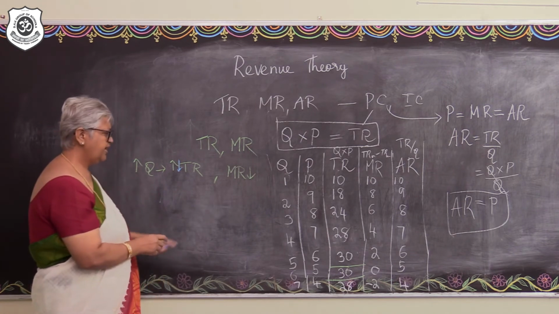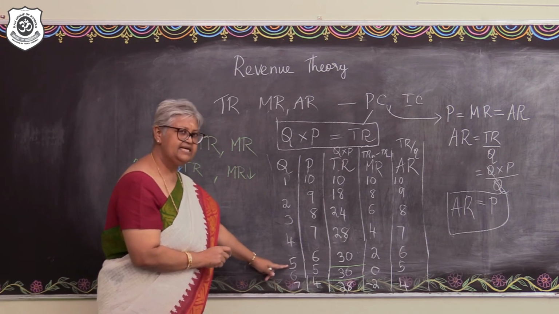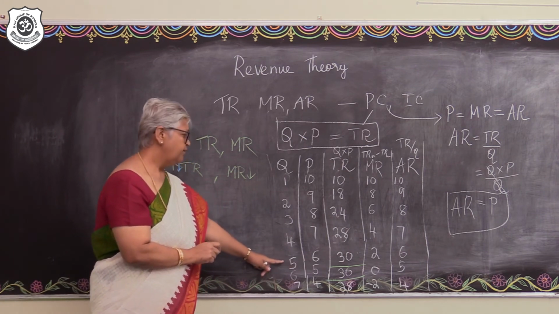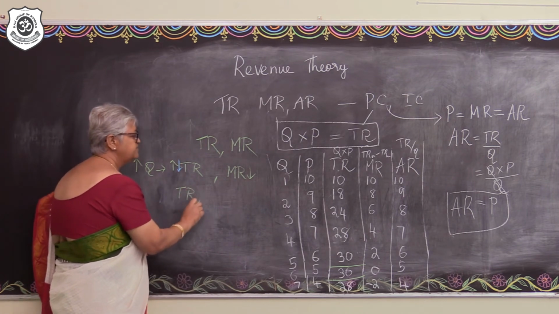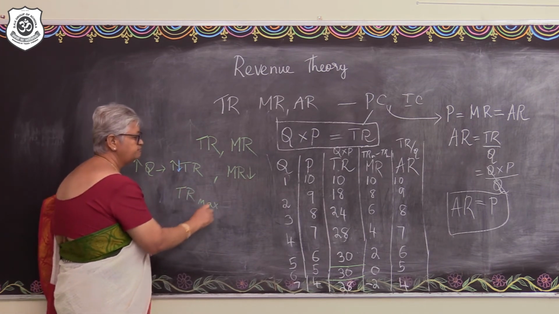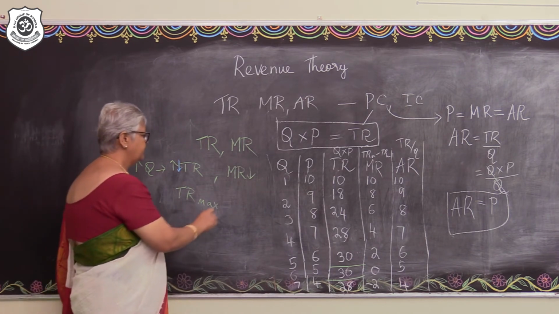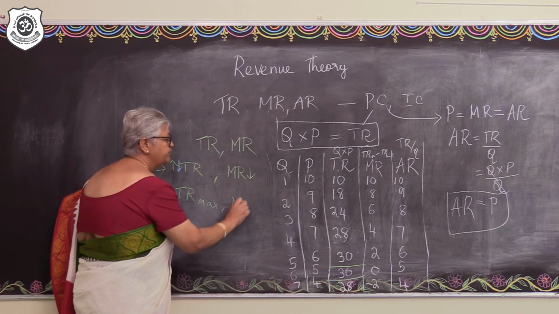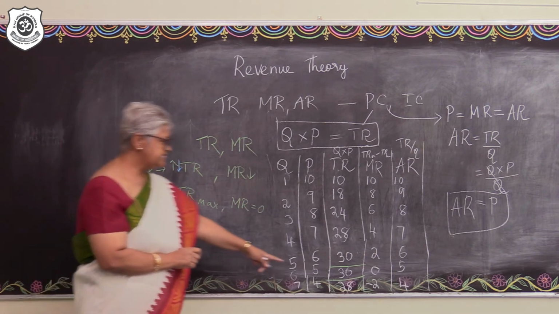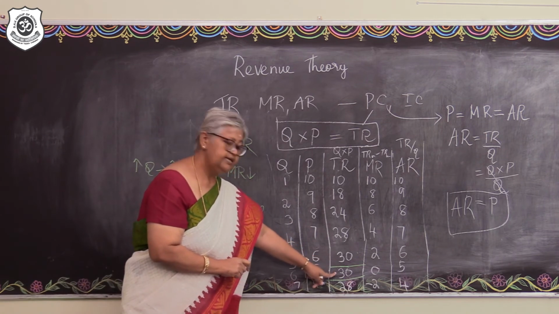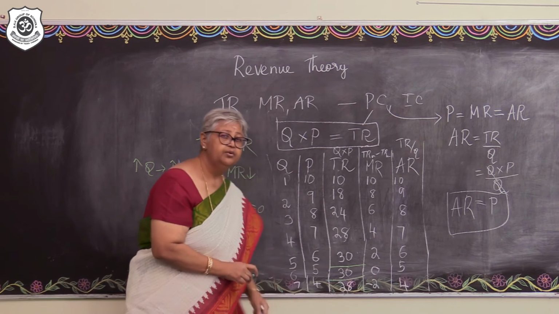Alright. Then there comes a level of sale, a particular unit of sale, wherein the total revenue becomes maximum. When the total revenue becomes maximum, the marginal revenue is equal to 0. Look at this. 30. Here again it becomes 30 and the marginal revenue is 0.